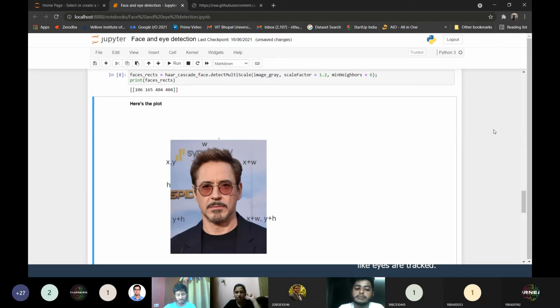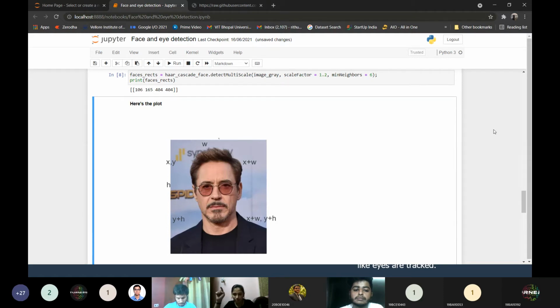That means I have the first nearest point where it detects the face. This is your x and y. You can see where I have located x and y on the Tony Stark image. It is this x and y, 106 and 165. This is the start point of the rectangle. The next value is 404, which is your width, this w, and next, again 404, which is your height.